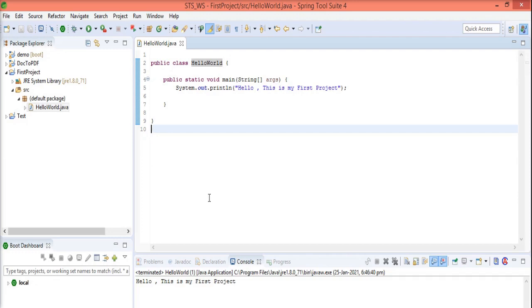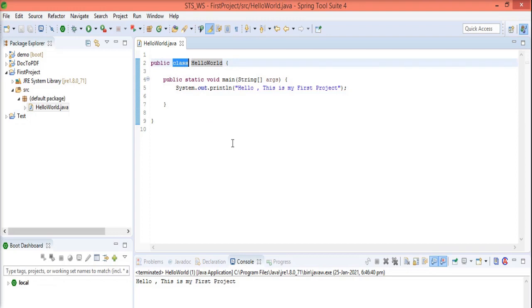every word has a meaning, every character has a meaning. So you can see public, after that class, after that HelloWorld. Okay, so this is public, which means it is accessible from outside of this class. I will explain every modifier here.